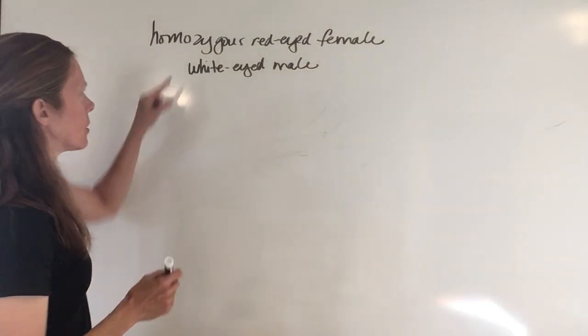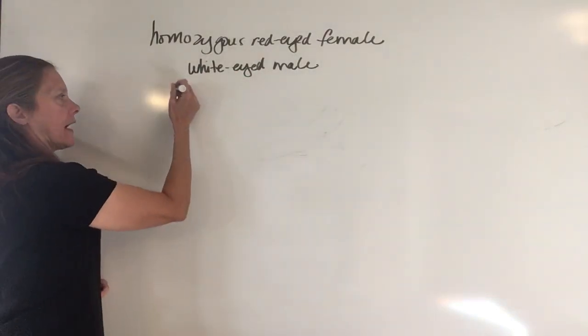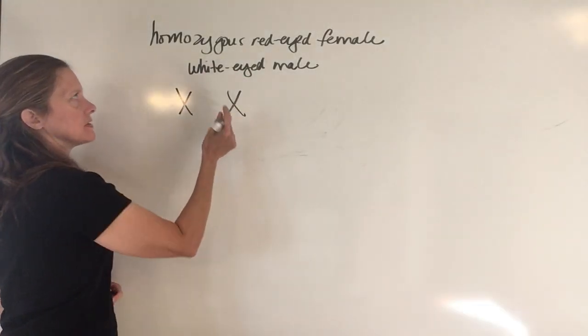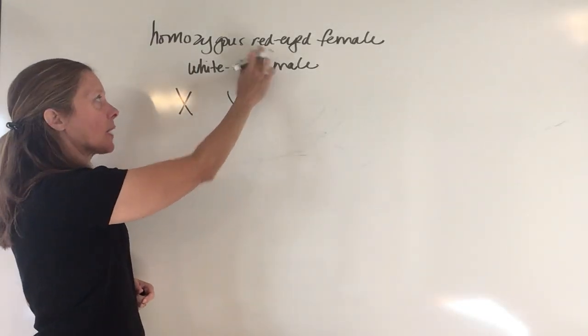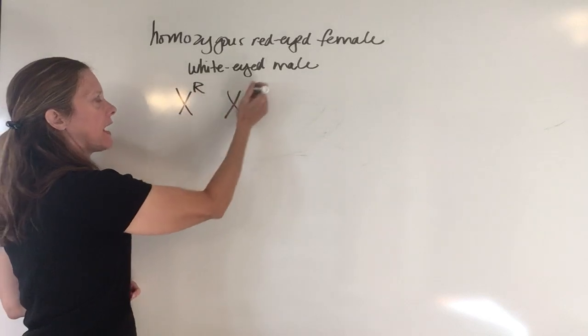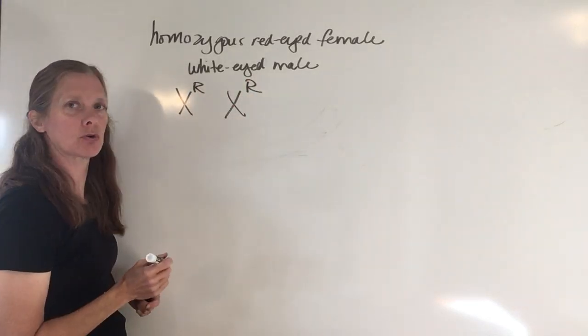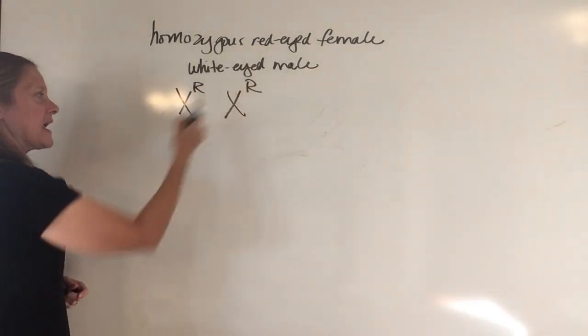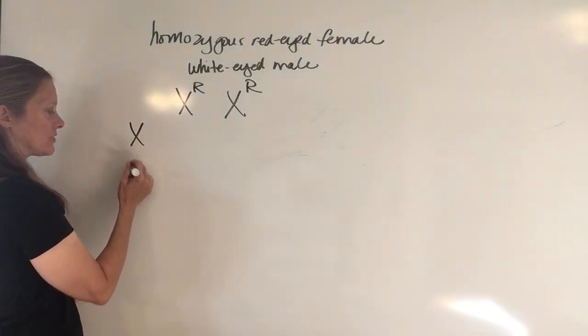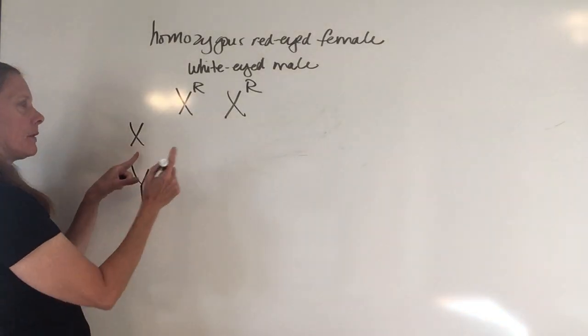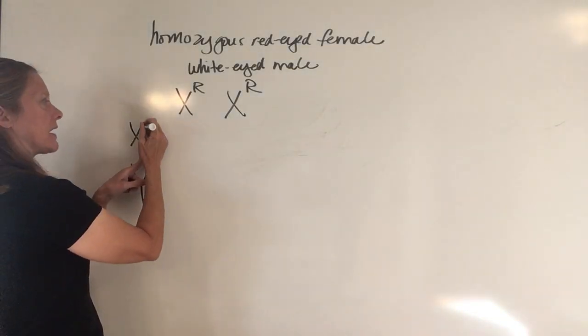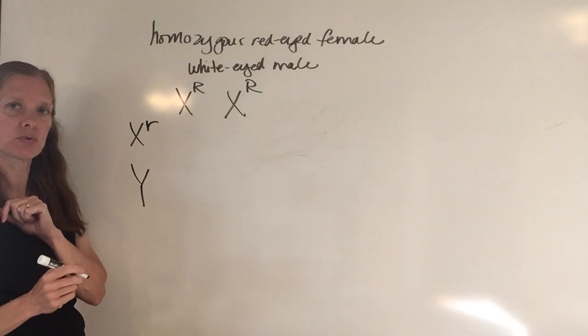Okay, so my female is going to have two X's. She is homozygous, means they're both the same, and she has red eyes, and so that means she's going to have the dominant allele on both of her chromosomes. The male is white-eyed, so he's going to have an X and a Y because he's a male. The allele for that's only carried on the X, but he's white-eyed, so he's going to have the recessive one.